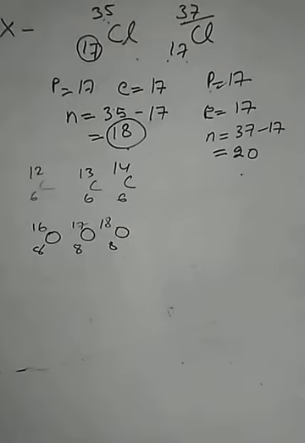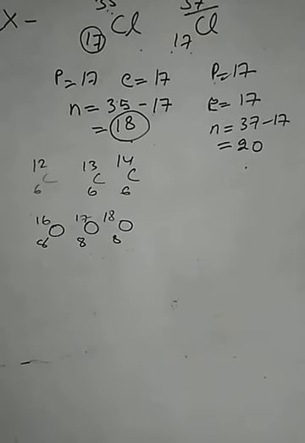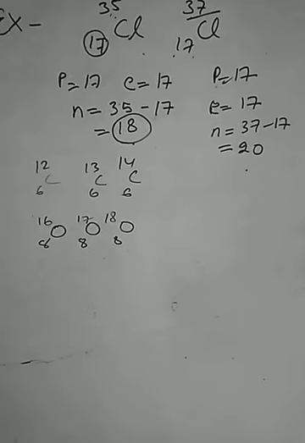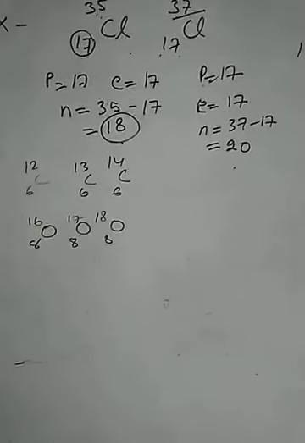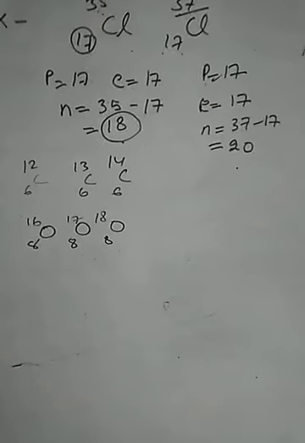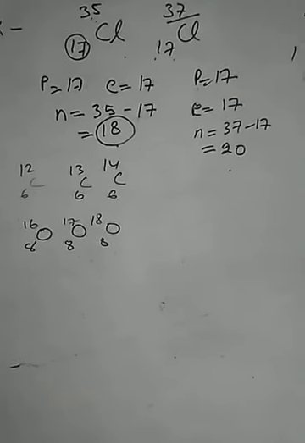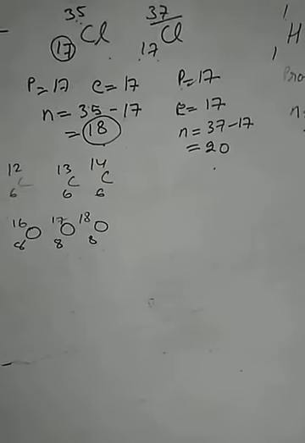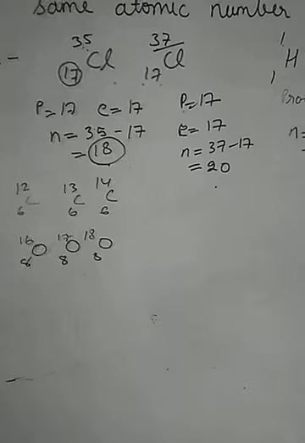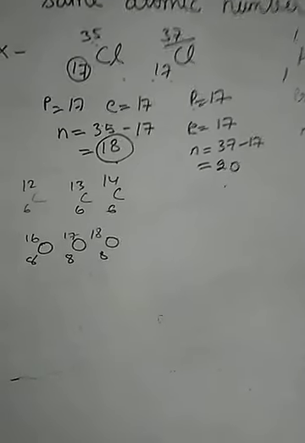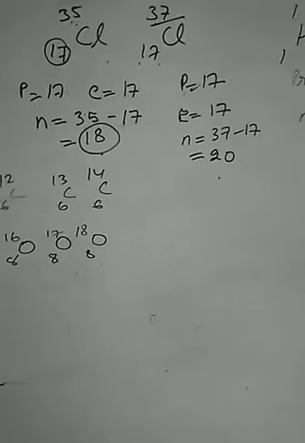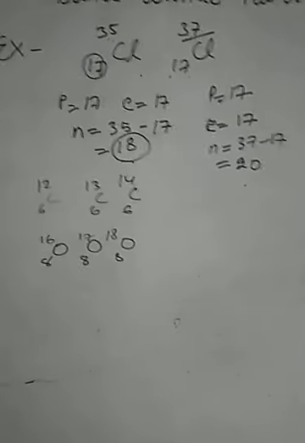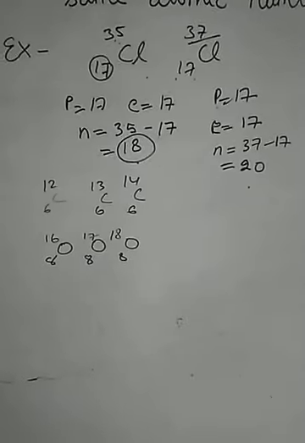This is because the physical properties of elements depend on the mass of the atom, and due to the presence of an extra number of neutrons, the masses of the isotopes of the elements are slightly different, and hence they have different physical properties, such as density, melting point and boiling point. All these properties are determined by the atomic masses. So it is very clear that isotopes have the same chemical properties, but different physical properties.